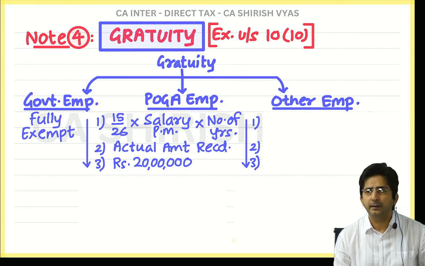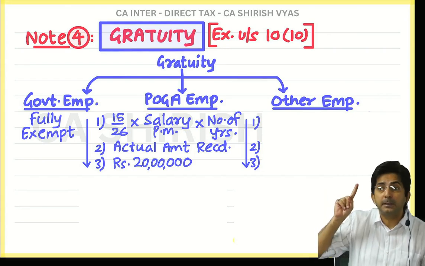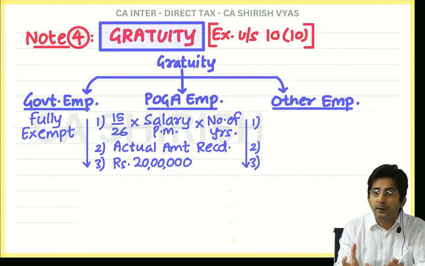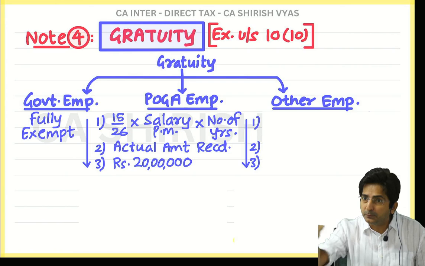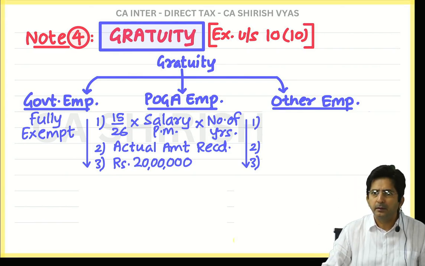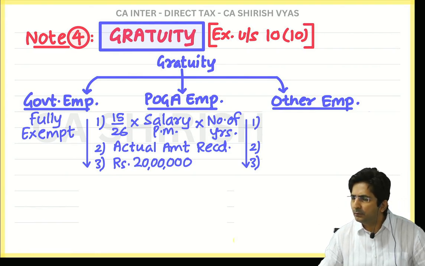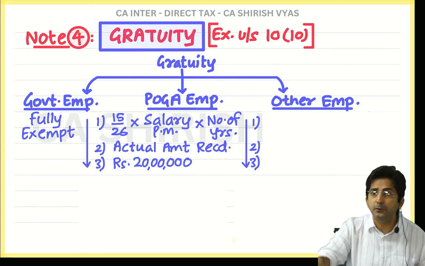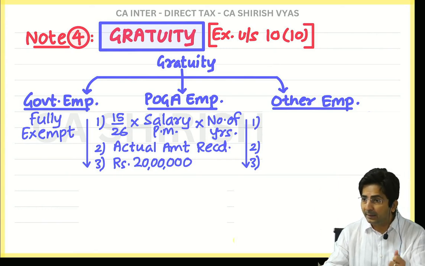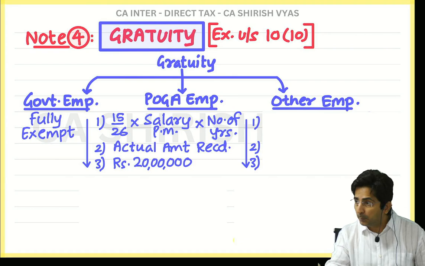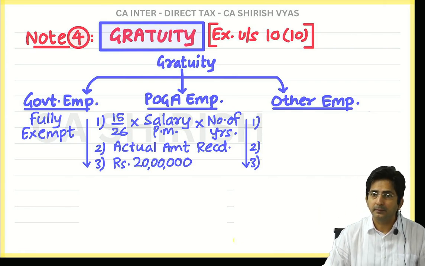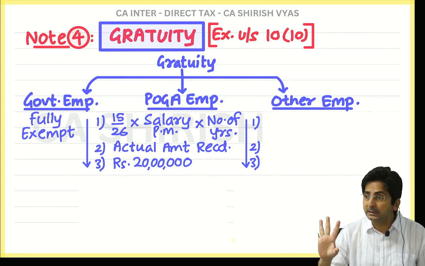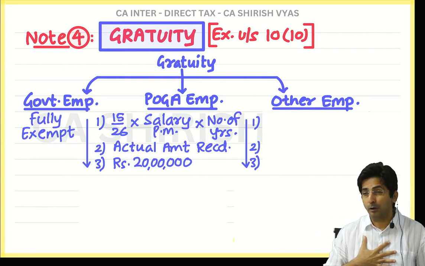And what does the Income Tax Department say? The minimum figure which the Payment of Gratuity Act has entitled you to, if you receive that much, we will exempt it, because that is the right which the Act has given you. If you are getting the amount which is your right as per the Act, we will not even tax it. But at the same time, government says not more than 20 lakhs.